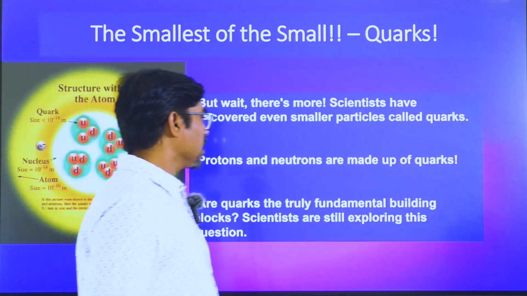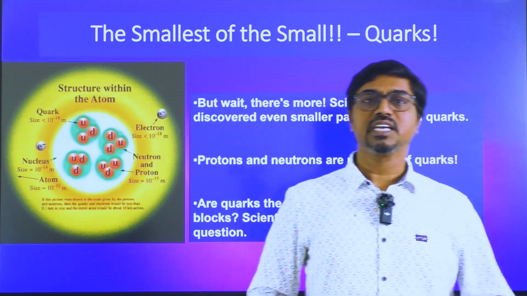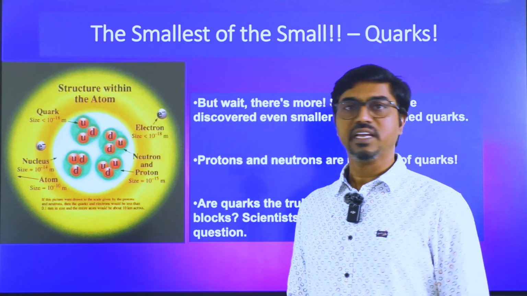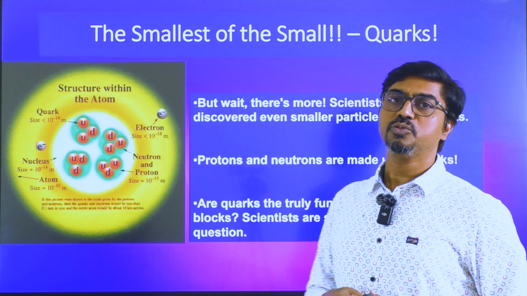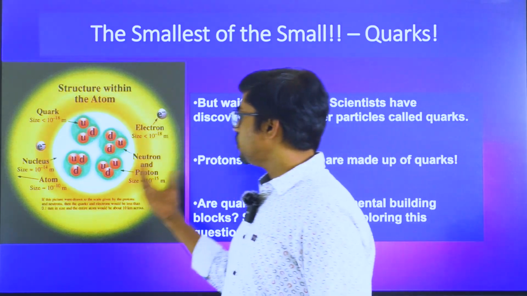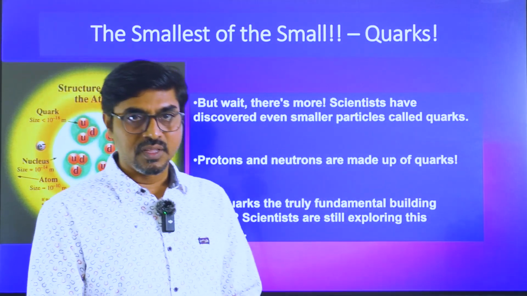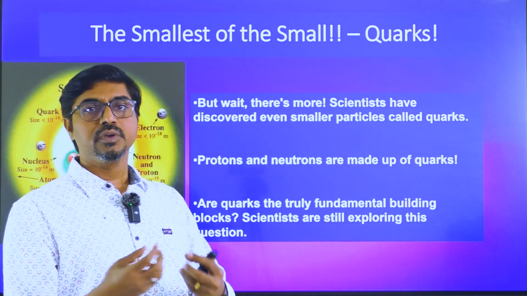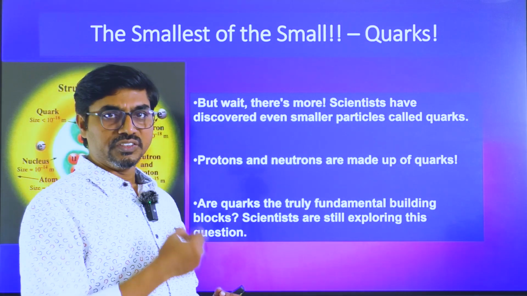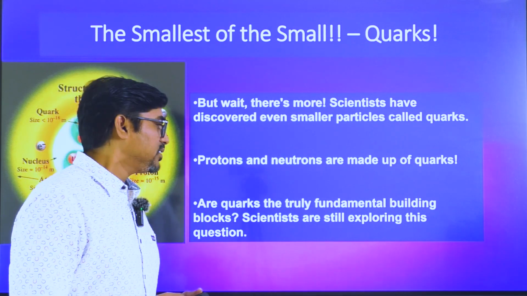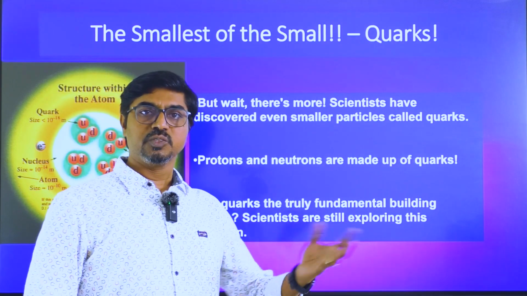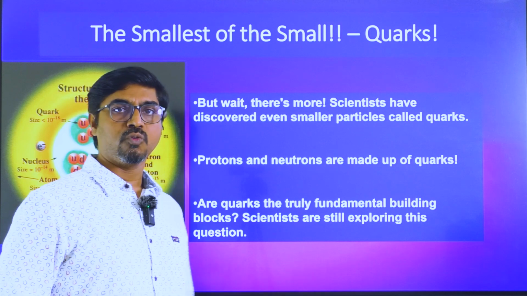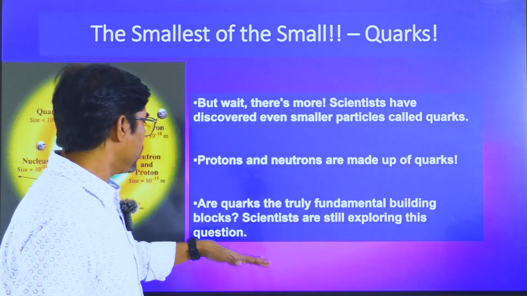Later on, they say that even protons can be broken into pieces. Protons are not elementary particles, they are composite particles. Even neutrons can be broken into pieces. So a proton or a neutron is made up of quarks, and they are glued together by field particles called gluons. That's what they say. Of course, quarks were never discovered directly, but there are some experiments which indicate the presence of quarks indirectly. This is the thing that we have here.